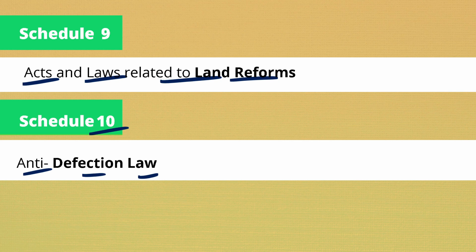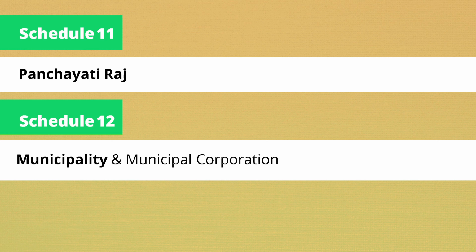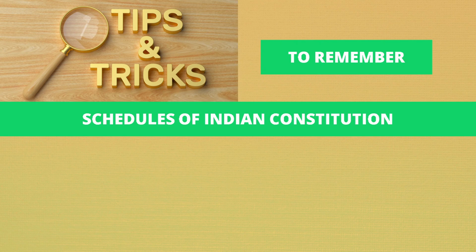Now the anti-defection law comes into the picture because his seat will be declared as valid. Even though he resigned as MP of the Congress party and jumped into the BJP, his seat will not be affected. This is known as the anti-defection law, and this is mentioned in Schedule 10. Hope you understood. Schedule 11 deals with the Panchayat Raj, and Schedule 12 deals with the municipality and the municipal corporation.